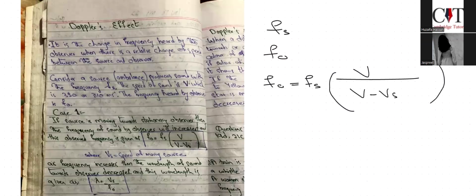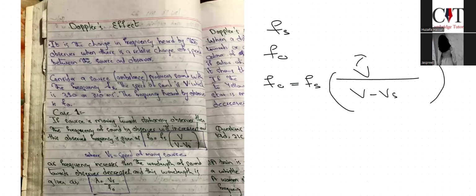If we take case one, if the source is moving towards the stationary observer, then the frequency of the sound heard by the observer will increase, and this observed frequency is given as fo equals source frequency multiplied by v upon v minus vs. Here v is the speed of sound, and vs is the speed of the moving source, or any other sound source.